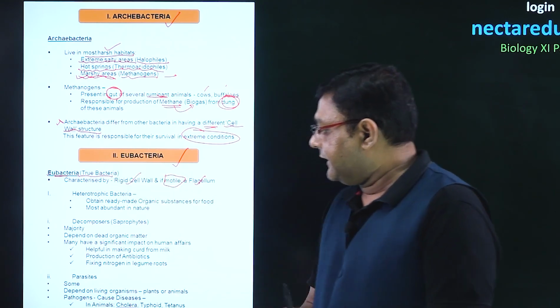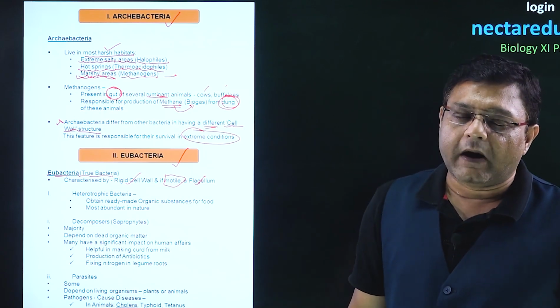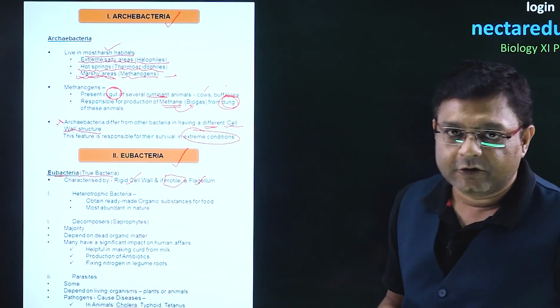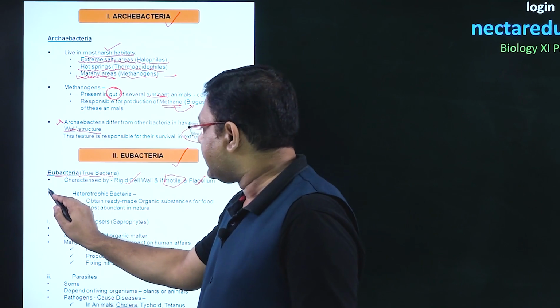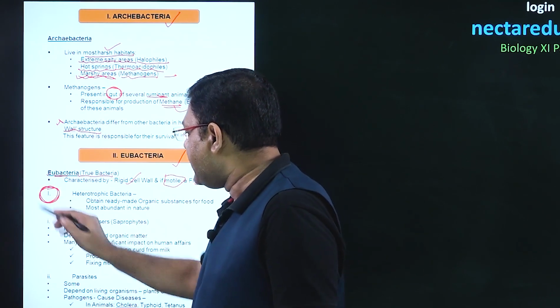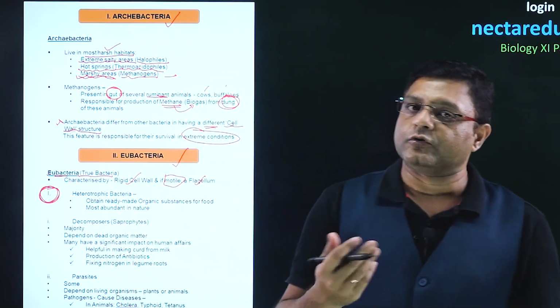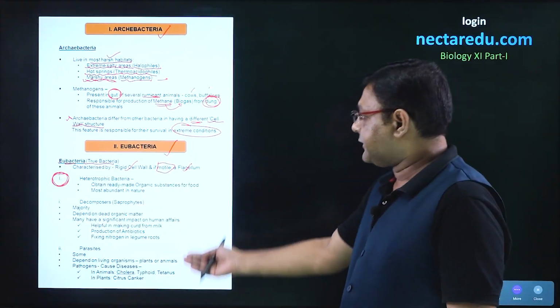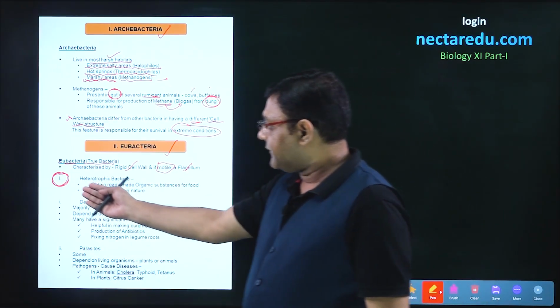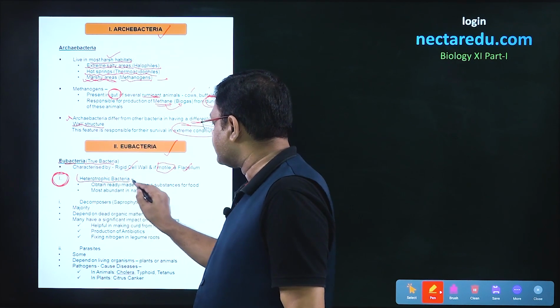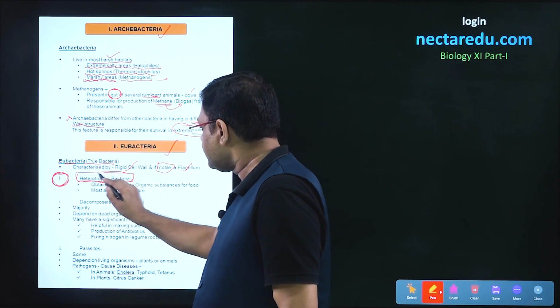Now, eubacteria can be divided into two parts on the basis of mode of nutrition. The first part is heterotrophic bacteria and the second part is autotrophic bacteria. In this particular video, we will talk about the first part, heterotrophic bacteria.